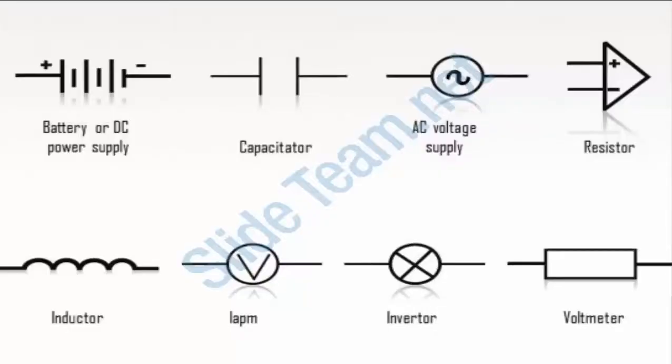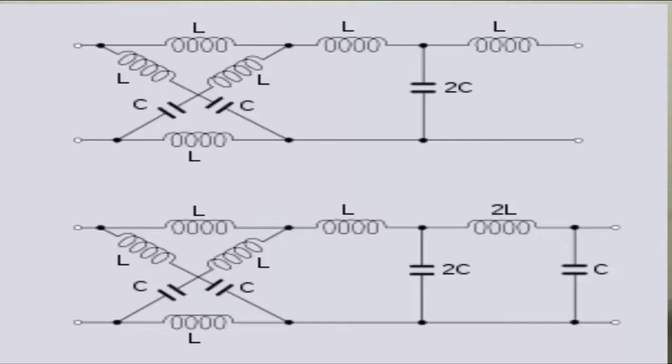Network and circuit. Electrical network or electrical circuit, you can say. Now, an electrical network is a combination of various electrical elements arranged in such a manner. Now what sort of electrical elements are they? The resistor, the inductor, the capacitor, the voltage sources, the current sources, all these are electrical elements arranged in any particular manner, whatever the manner they are arranged in. This is called the electrical network.